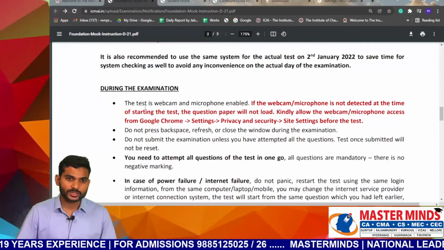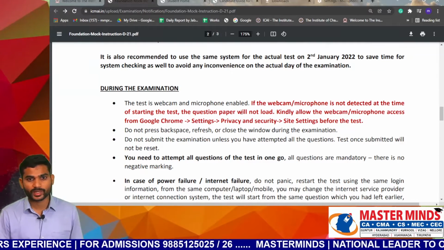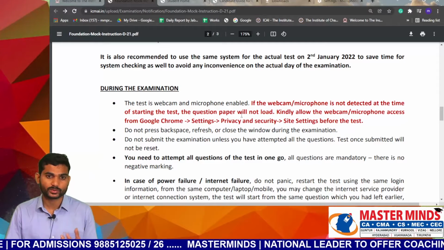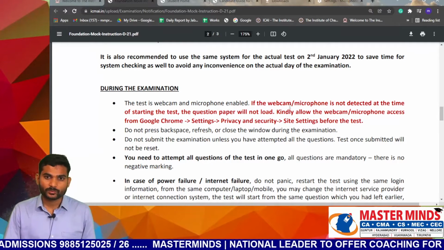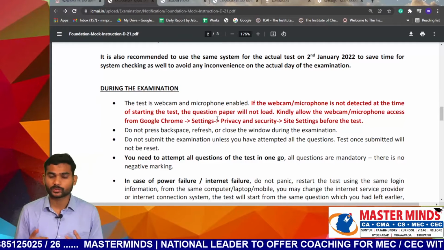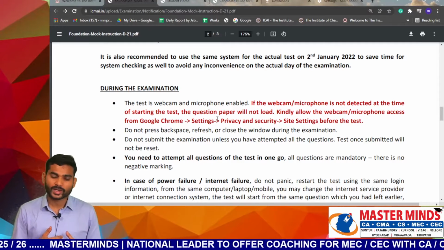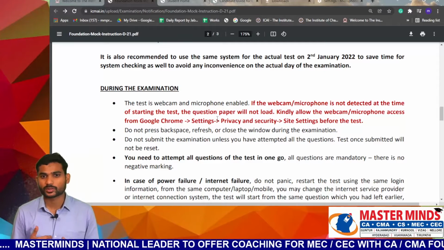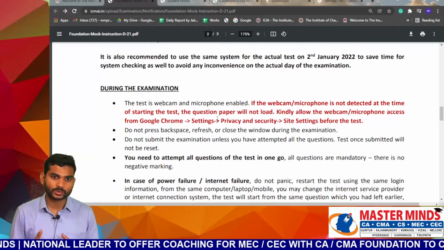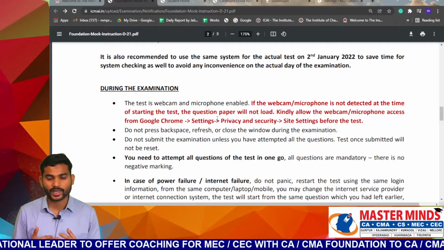During the examination, the webcam and microphone must be enabled. If they are disabled, you have to enable the microphone as well as the webcam. If the webcam and microphone are not detected when you start the test, the question paper will not be loaded. So make sure that before commencement of the exam, you enable your microphone as well as your webcam.